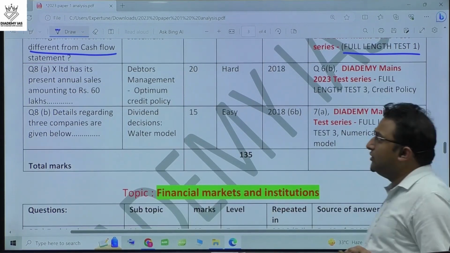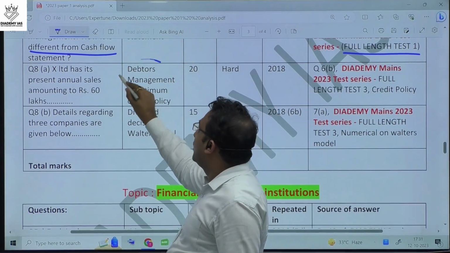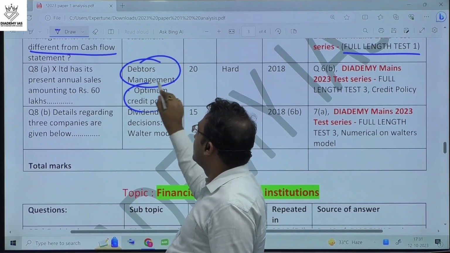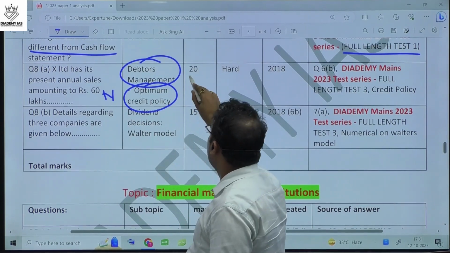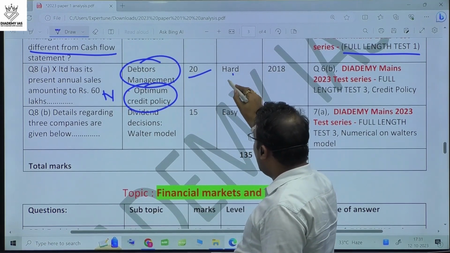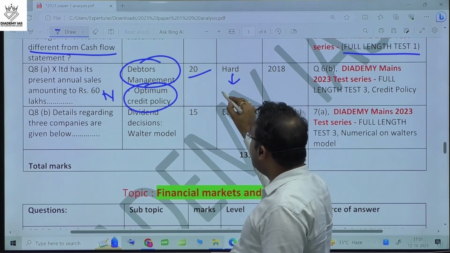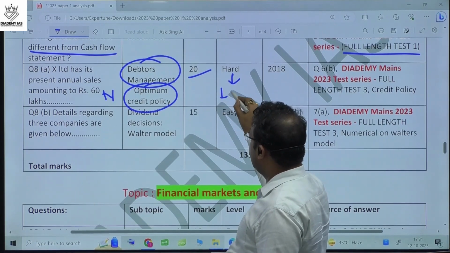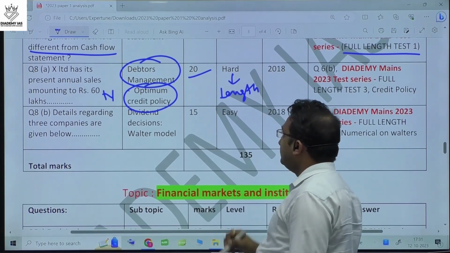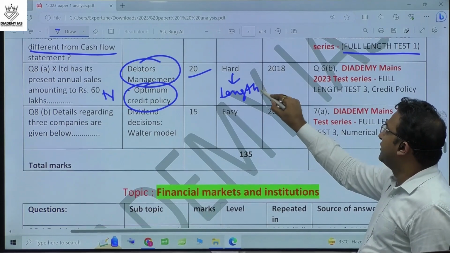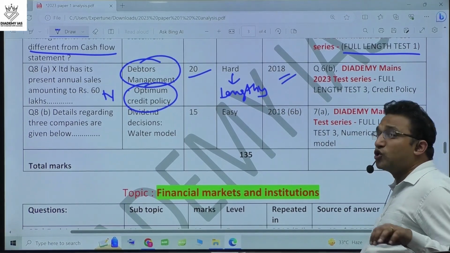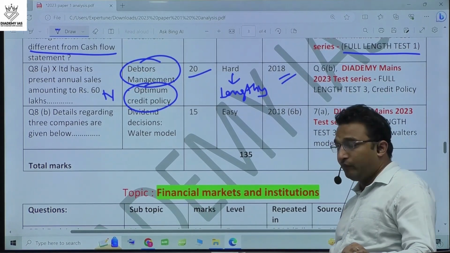Then comes the next question, the debtors management, the optimum credit policy. So this was a numerical question, 20 marker, hard, not in the conceptual sense but in length. This was a bit lengthy question, right? And this was repeated from 2018. So we can find so many questions from 2018, right?